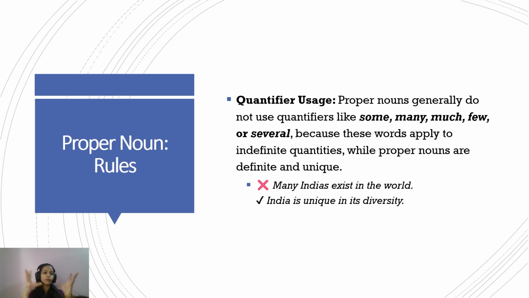Now, there cannot be some India. India is one whole unit. You cannot say much India. There is no less India, there is no few India, because India is one whole unit. So these quantifiers are not used before proper nouns. Many Indias exist in the world is wrong. India is unique in its diversity. So these quantifiers are not used before proper nouns.